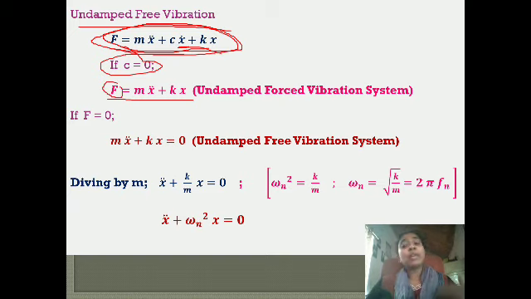Now if you put F is equal to 0, so you are applying a force, you are removing the force. You are removing the force causing the excitation. Again it will vibrate, you will have a diminishing vibration.